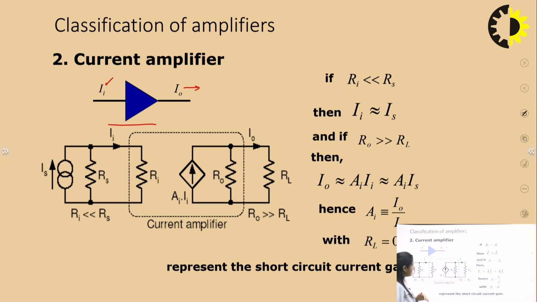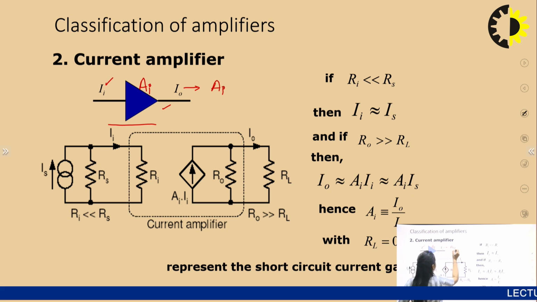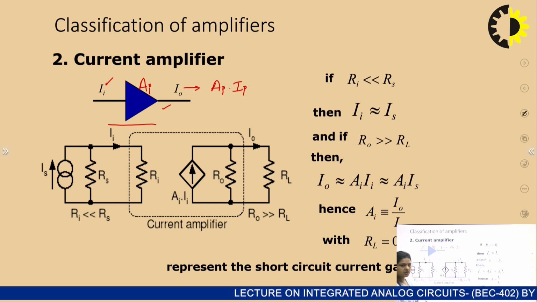So now let's see how we can model this current amplifier. Obviously this block represents amplification and you can write this gain factor, because here also the output will equal the amplification factor multiplied by the input signal. So this is the output expression for the current amplifier. Now let's see how we can design the AC equivalent model or equivalent circuit for the current amplifier.